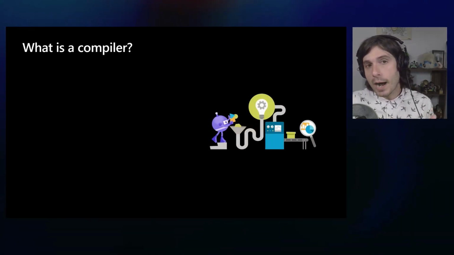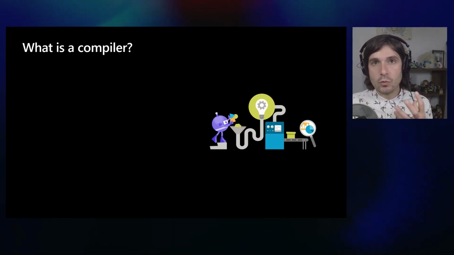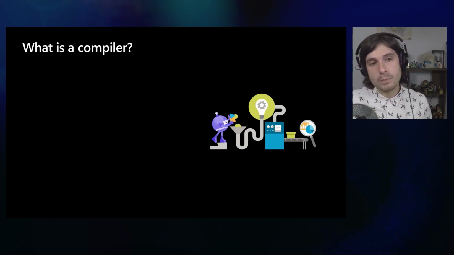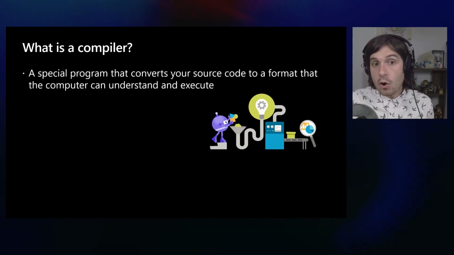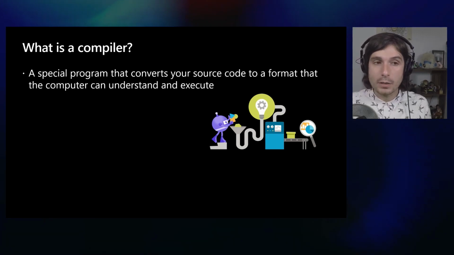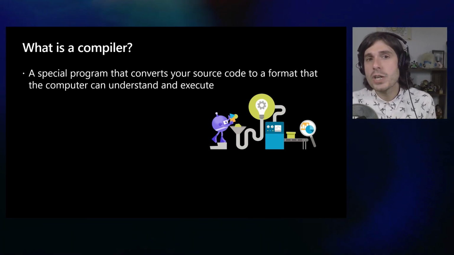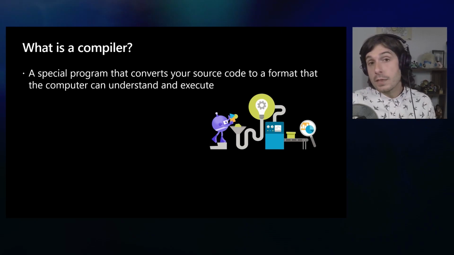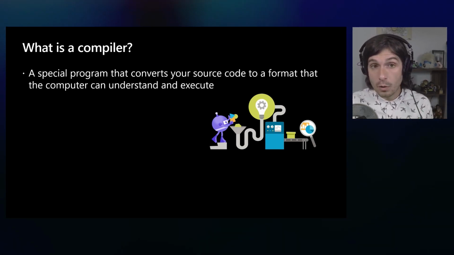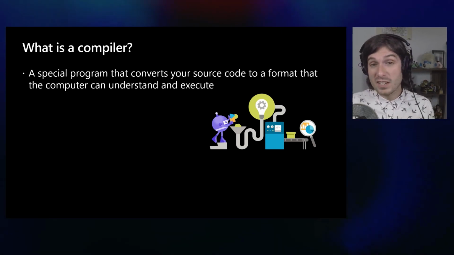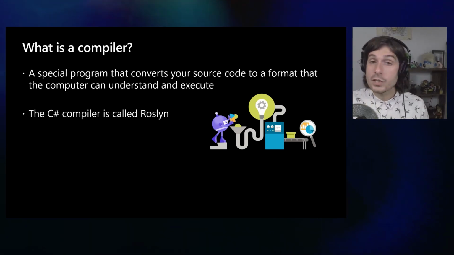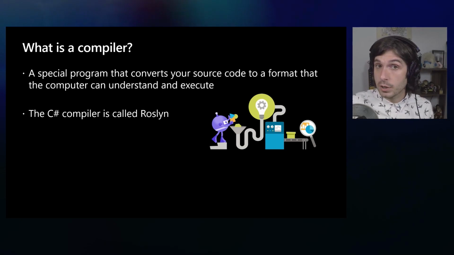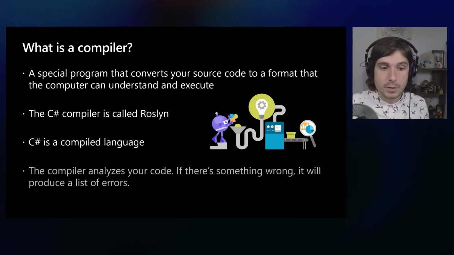Now, it's also a compiled language, and that's also really important to know about C#. It's a typed, compiled language. And compiled just means that when you write code, you hit a build button, and what that does, it turns it into machine code that a computer can run. This is great because if you have a typo or you call something that doesn't exist, you'll get an error. So that's really important. The C# compiler is called Roslyn. It's completely open source.